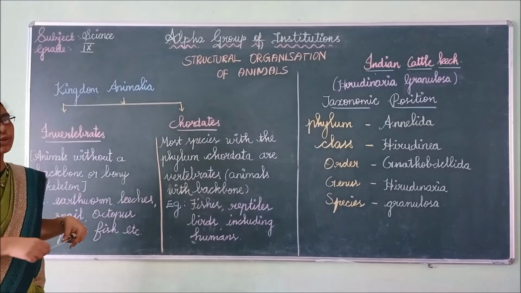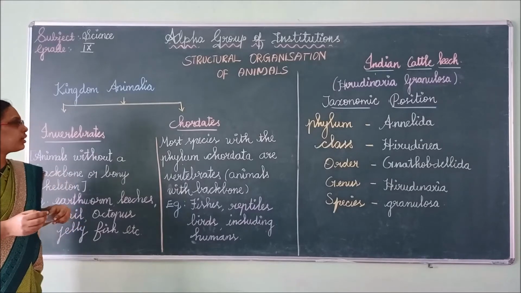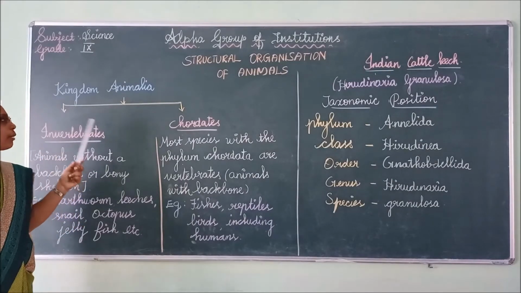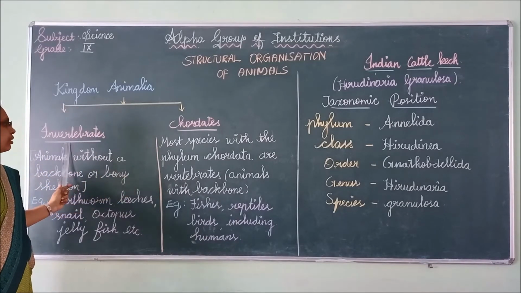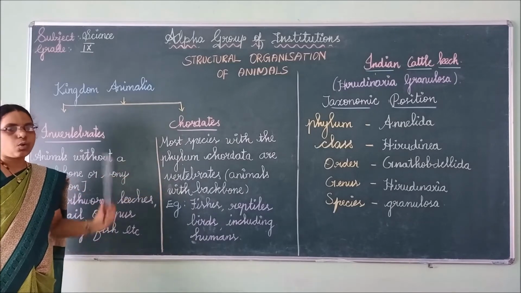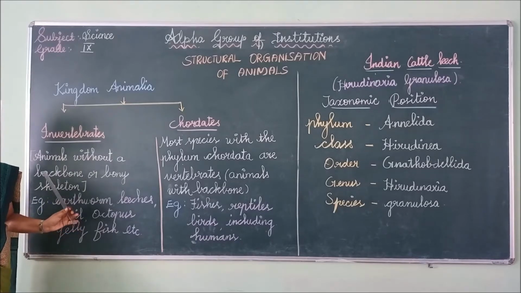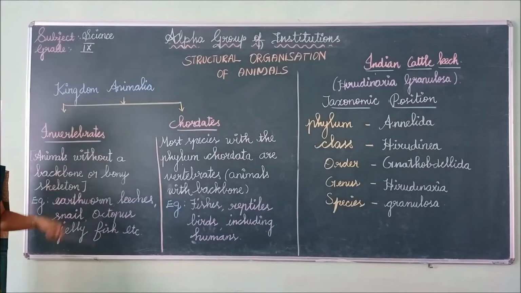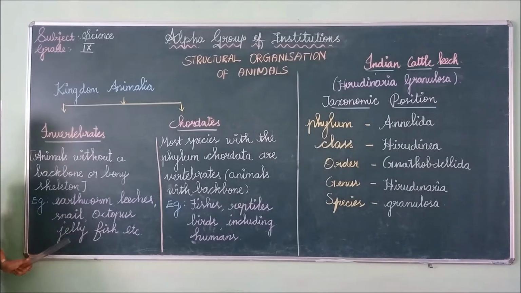In lower classes itself you have learned the classification of kingdom Animalia. Here we are going to recall that kingdom Animalia is divided into two groups: one is invertebrates, another one is chordates. What are invertebrate animals? Animals without a backbone. That type of animals are called invertebrates. For example, earthworm, leeches, snail, octopus, jellyfish, etc. These are the types of animals which do not have a backbone, so they are called invertebrates.